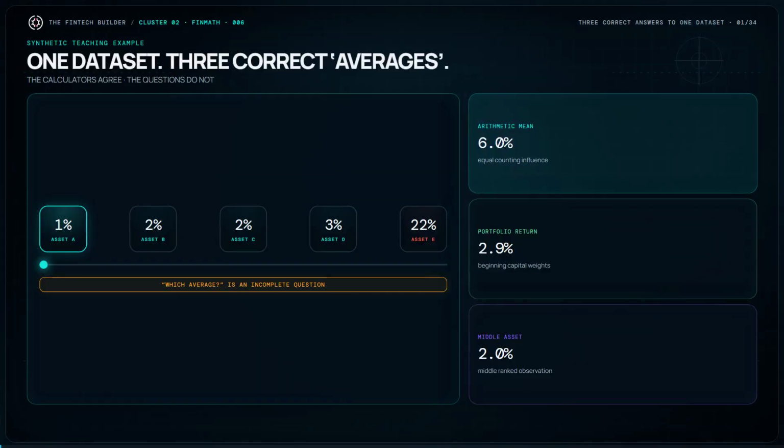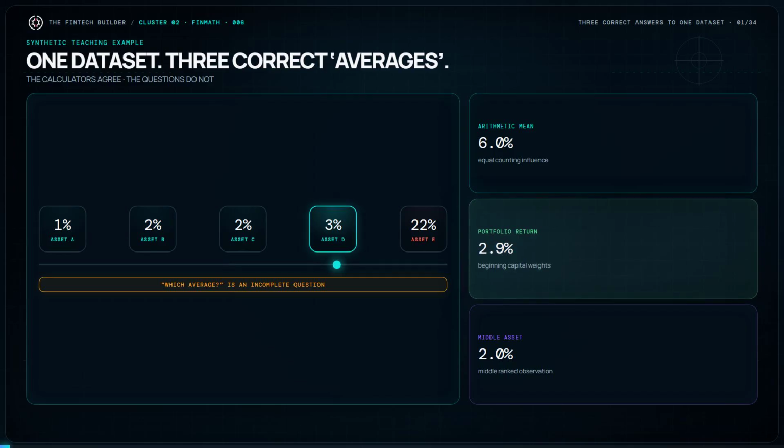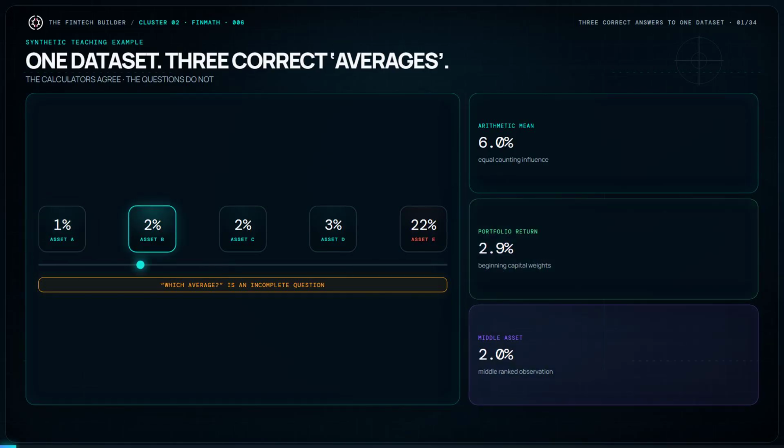Five assets produced one-period returns of 1, 2, 2, 3, and 22%. Ask a data analyst for the average, and the answer is 6%. Ask the portfolio manager, and the answer is 2.9%. Ask for the middle performing asset, and the answer is 2%. Did two calculators fail? No.